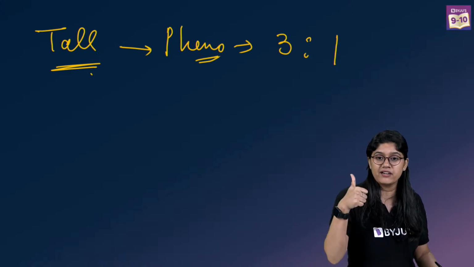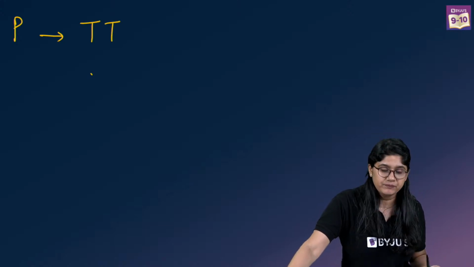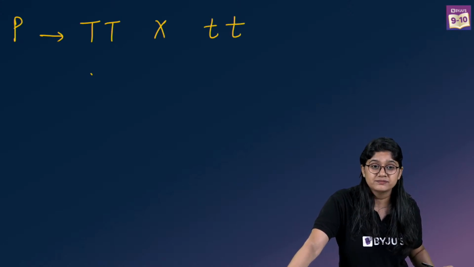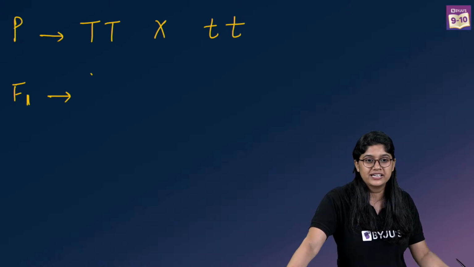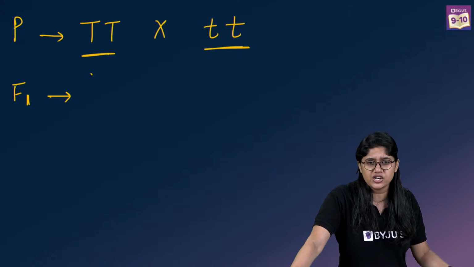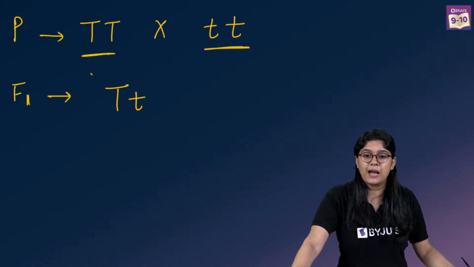Clear everyone? Let me quickly explain from the beginning. You just have to say yes, yes and yes. P for parent, right? Capital T, and we have small t and small t. What will be the result of this? After the cross of these two parents, the F1 generation will be what? Very good, Zia. The F1 generation will be capital T and small t.